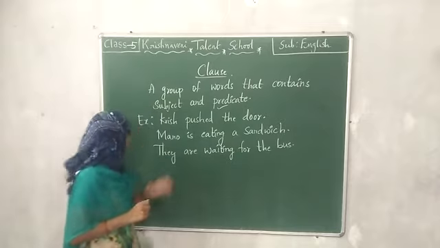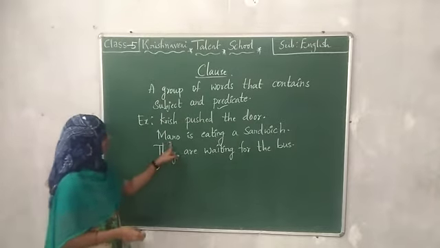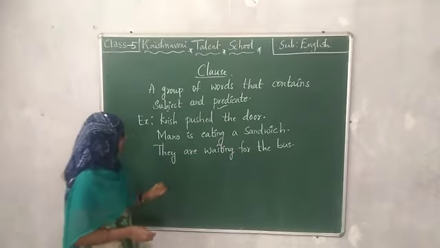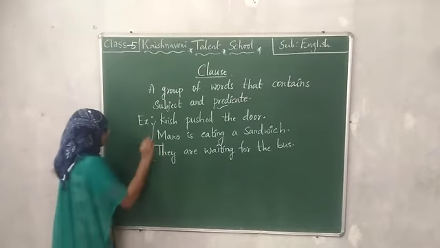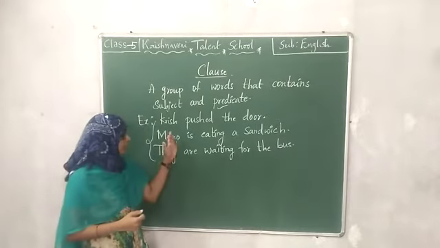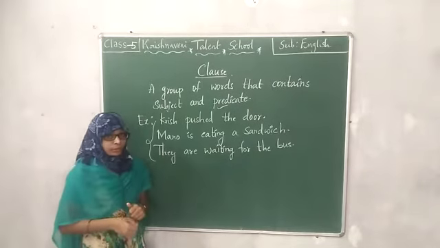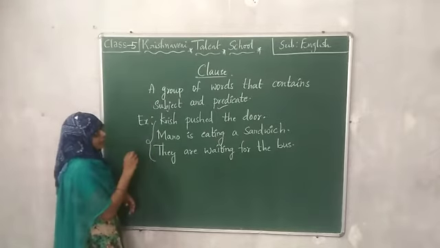Let us see the examples, children. Krish pushed the door. Manu is eating a sandwich. They are waiting for the bus. When you read these, you get an idea of what the person is trying to say. So this is a clause which contains subject and predicate.